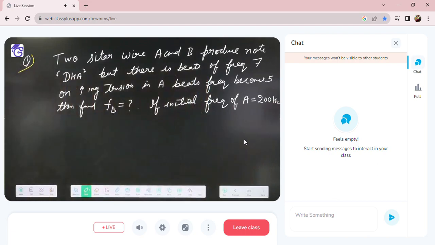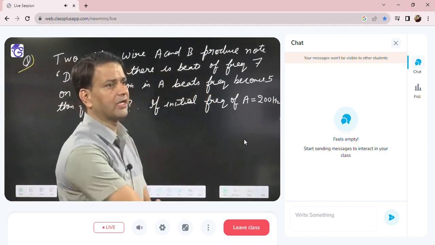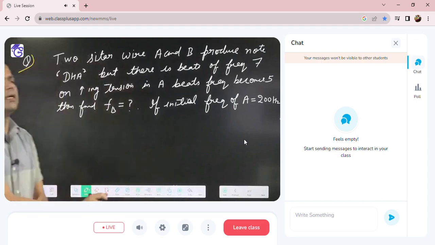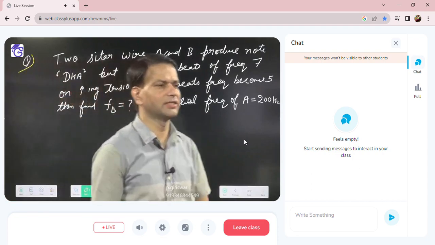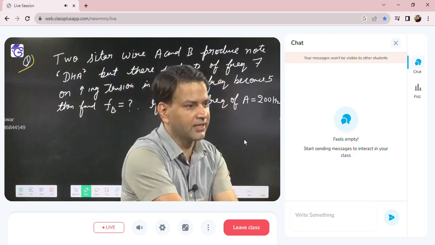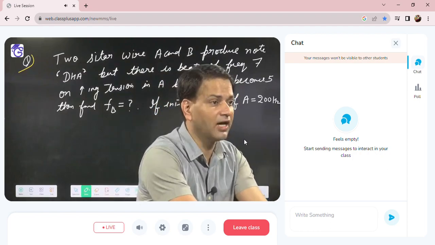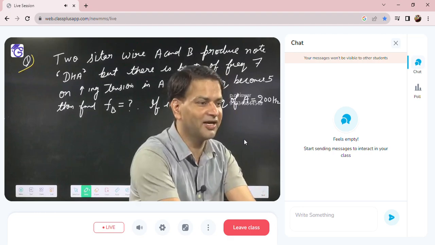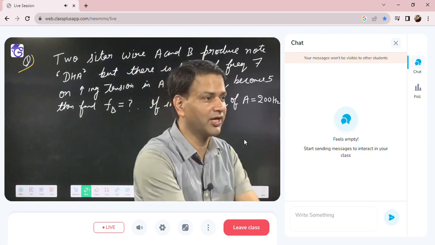Here they are saying two sitar wires A and B produce note dha. This is a solved example of the NCERT. In the solved example they have given dha, in the exercise they have given ga. What are dha and ga? Sa, re, ga, ma, pa, da, ni, sa. So when you see this, don't get confused about what they have given.